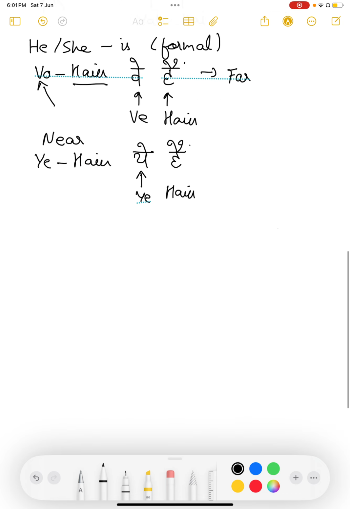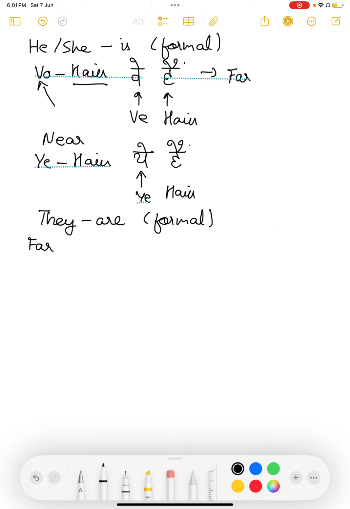Got it? Last pair is they are. In this, we also have the proximity concept, far and near, but this is always a formal address. For a group of people, it's always formal. There's no informal address for a group. All right.